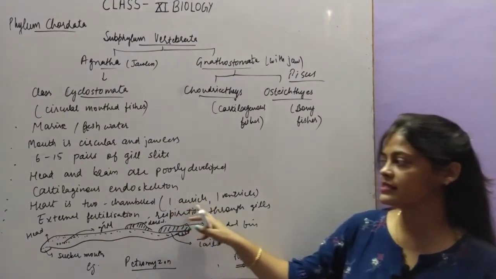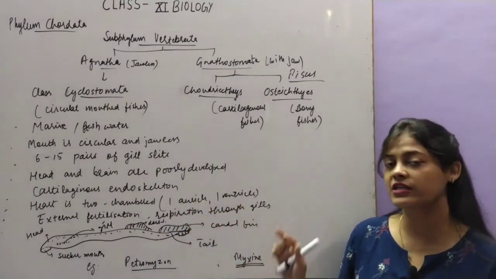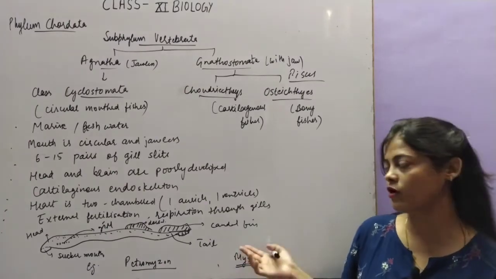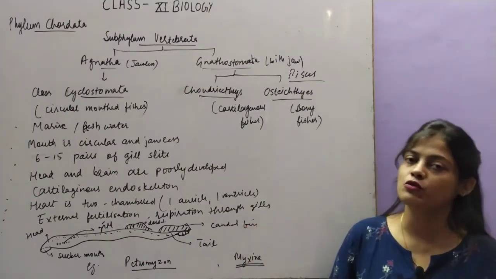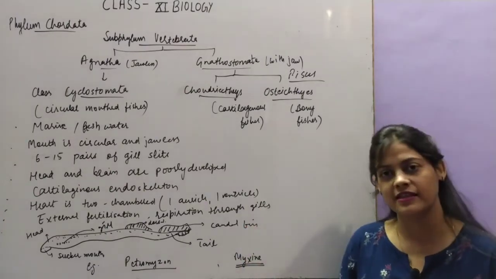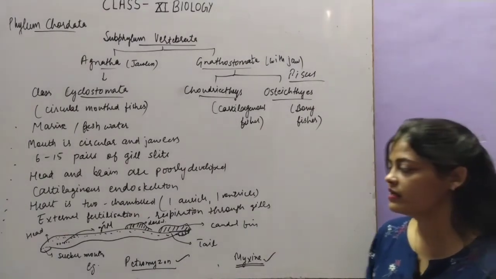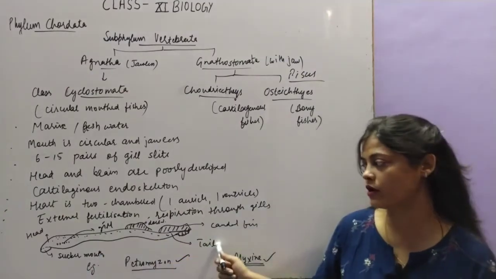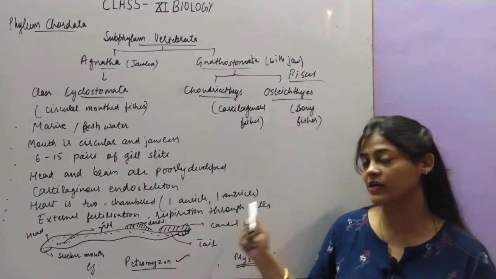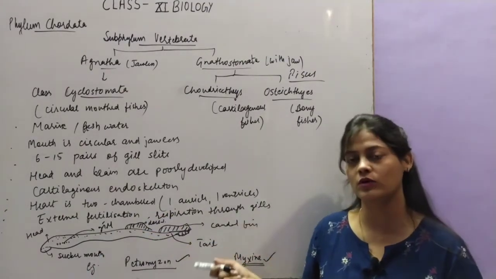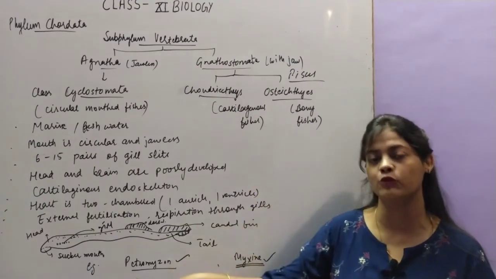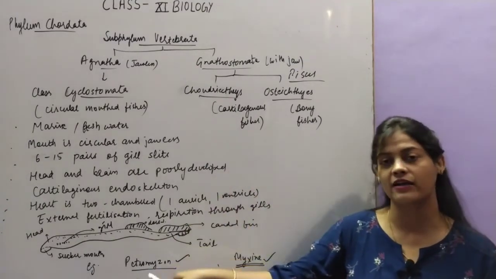Next, fertilization is external. They release their eggs in water, and respiration is through gills because they have gill slits. Examples: there are two examples, Petromyzon and Myxine. Here I have shown you Petromyzon. They have a fish-like structure, but do not exactly look like fishes. That is why they are kept in a different class, Cyclostomata.